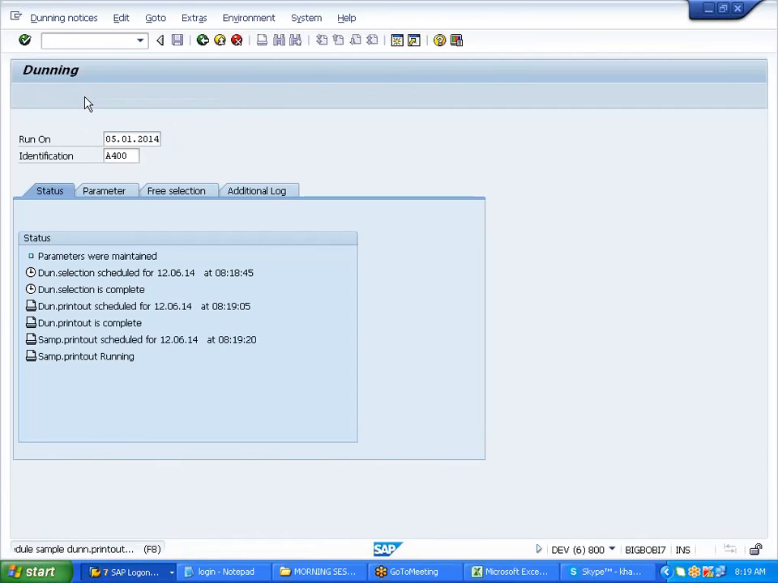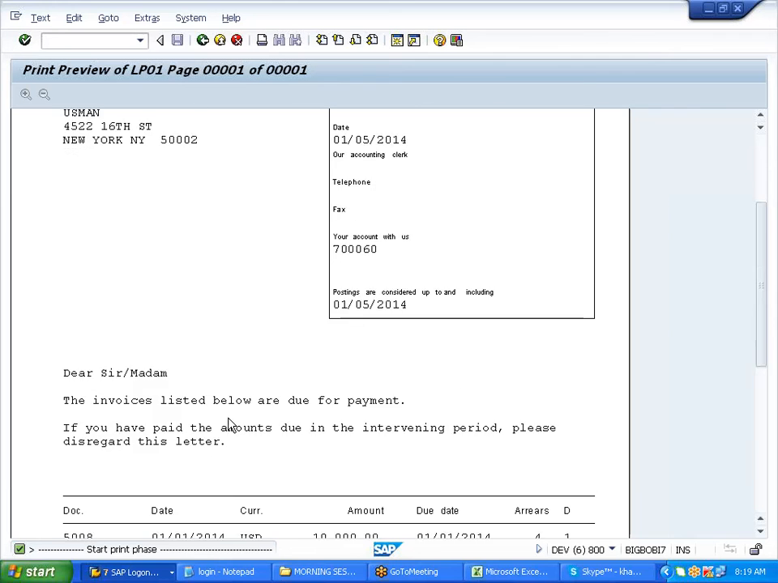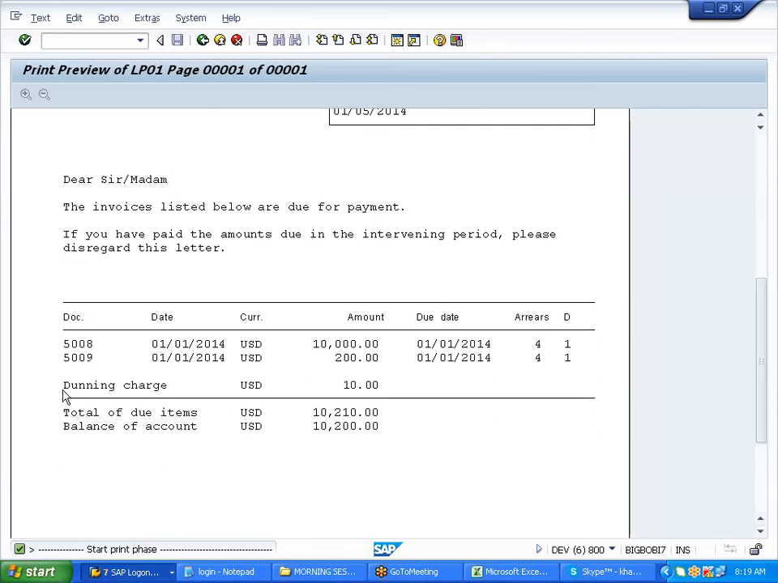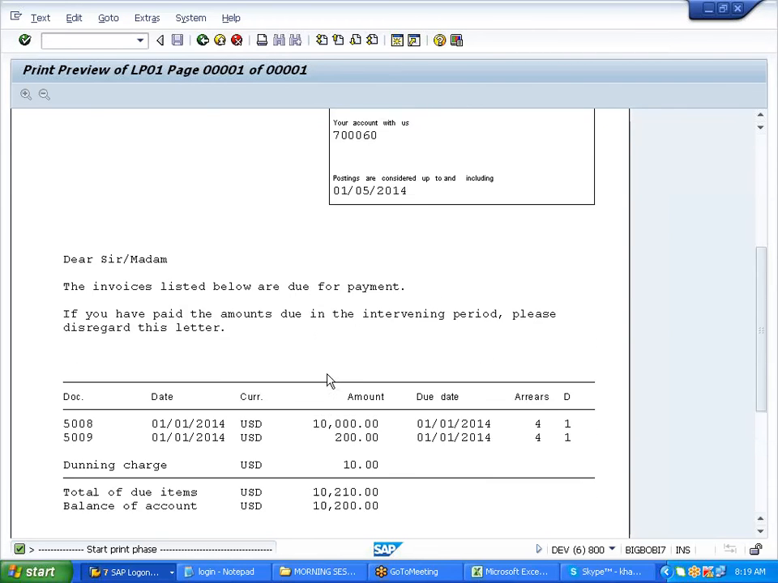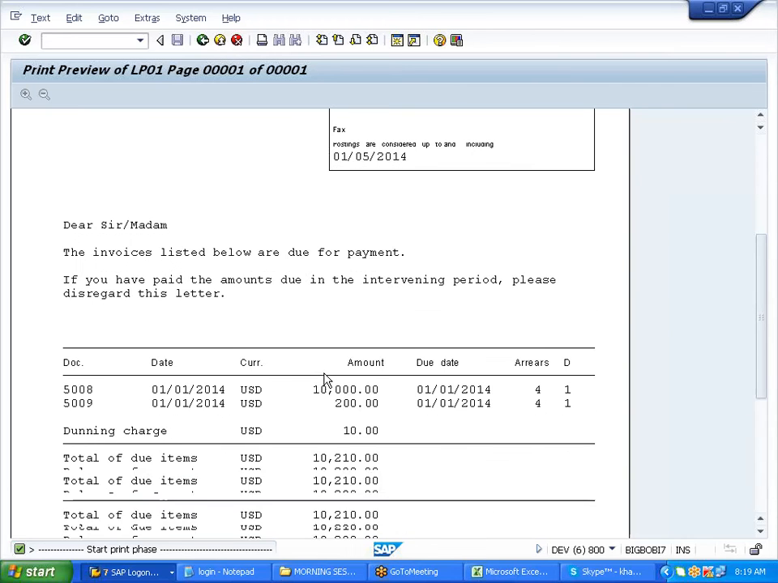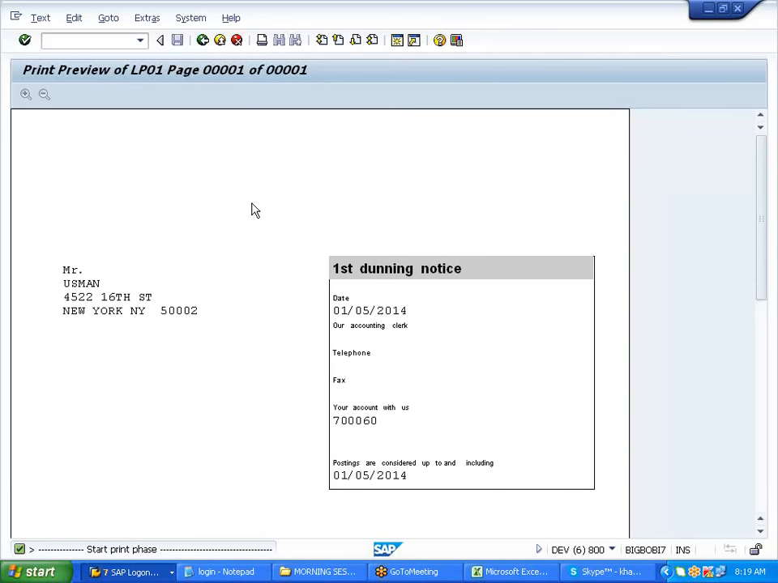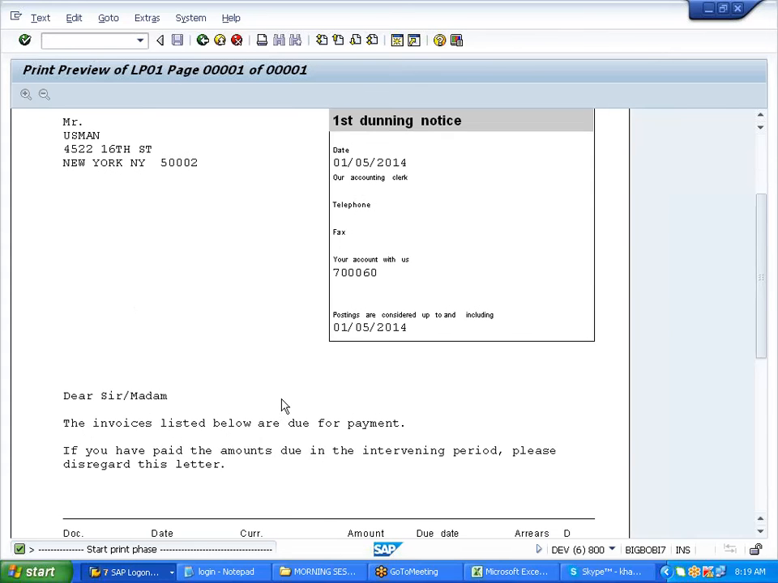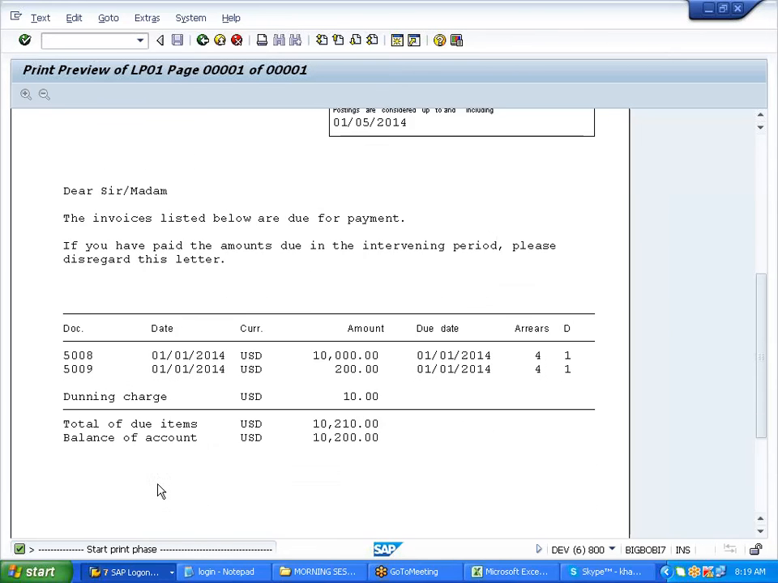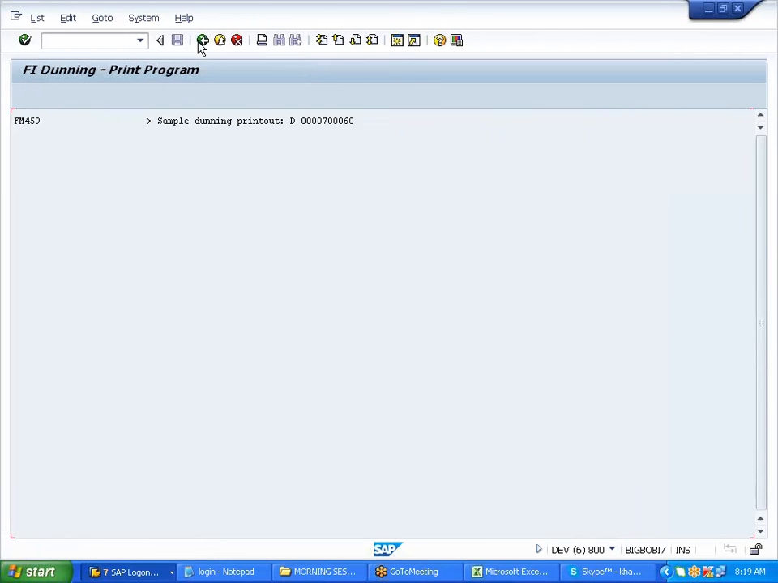Sorry, hold on. Can you see, just to display this? I just want to show you, so I clicked over there. Yes, running charges added. I was talking about that form, right? F150 DUNN01. This is what the form is. This form you need to sit with the paper and decide how the form should look, like logo and the format, due for payment, if you have paid them or due in time, please disregard this letter and all this.